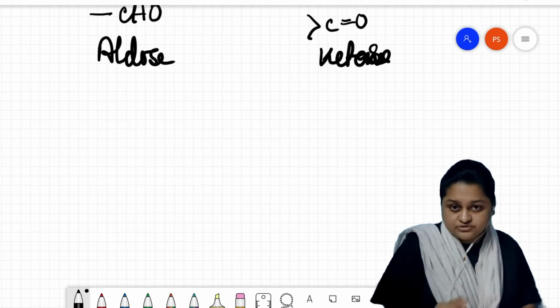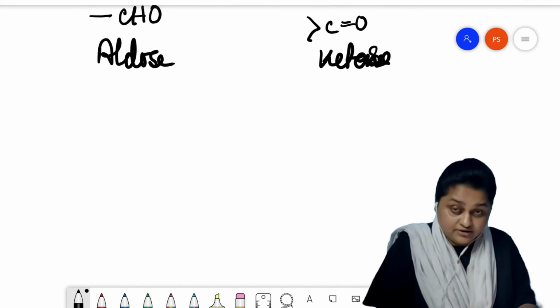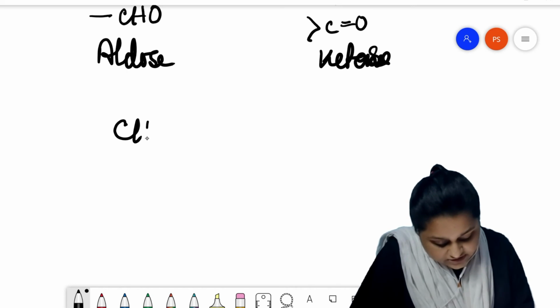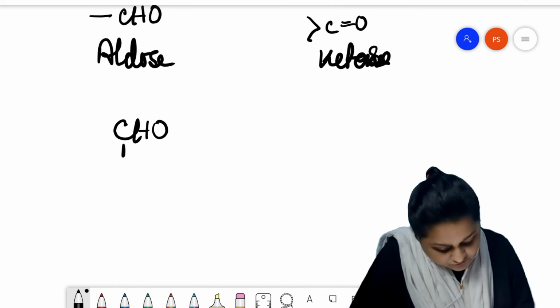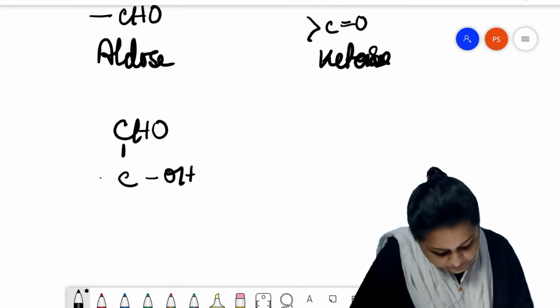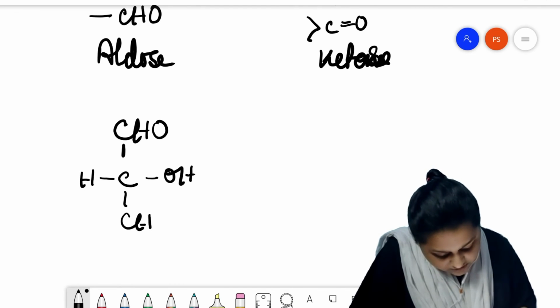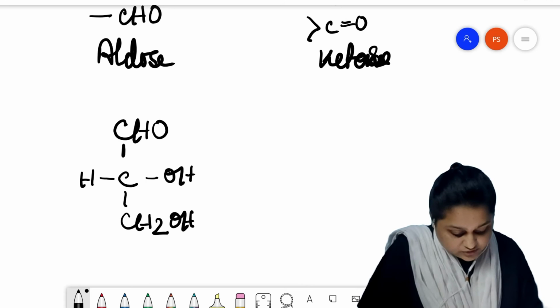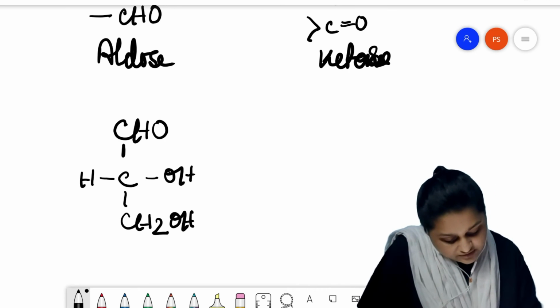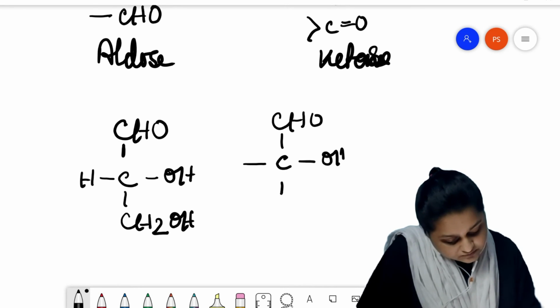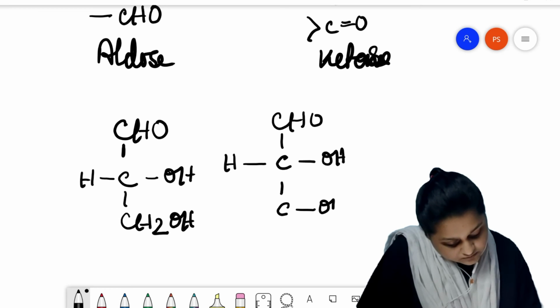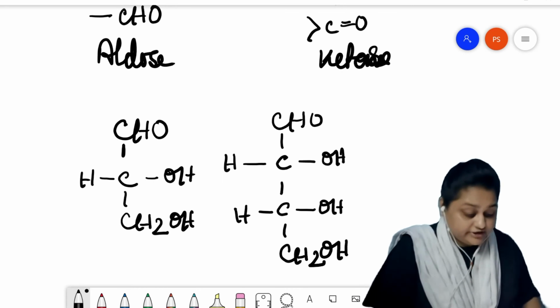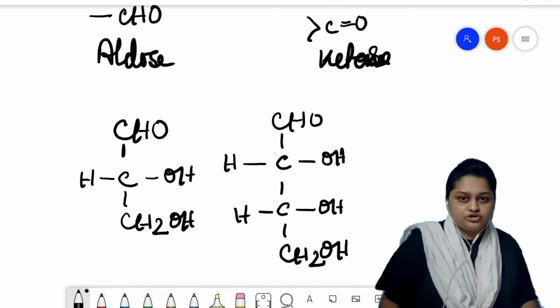Let's see some structures and try to understand the monosaccharides. This is the simplest form of the aldose that we can have. It contains 3 carbons, so this is an example of triose. This is an example of tetrose, and so on you can create.